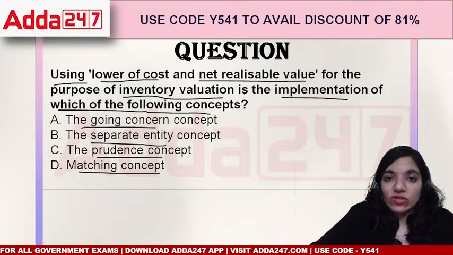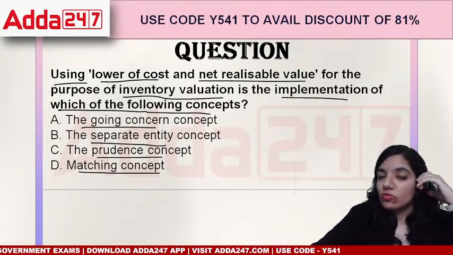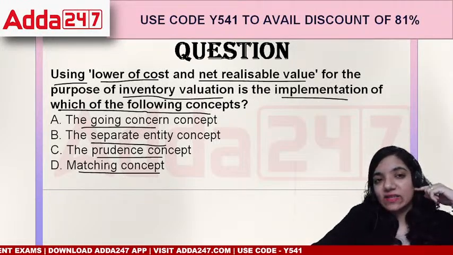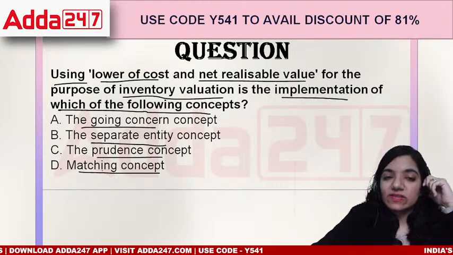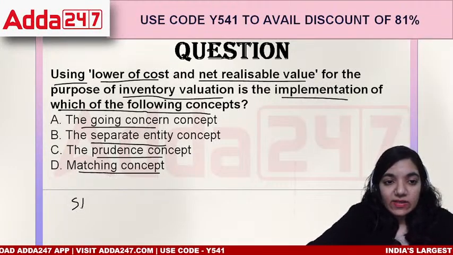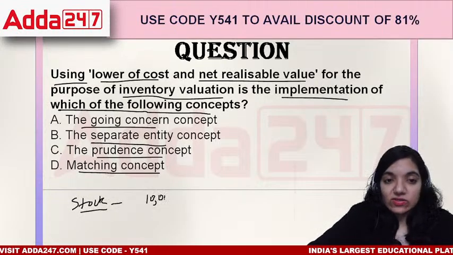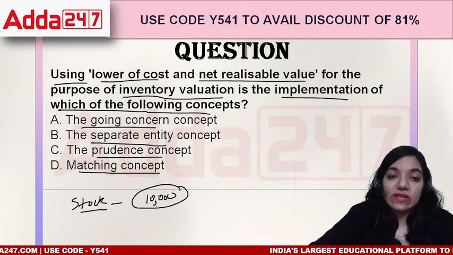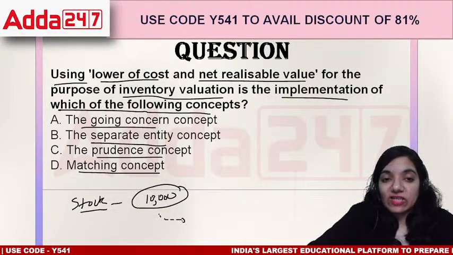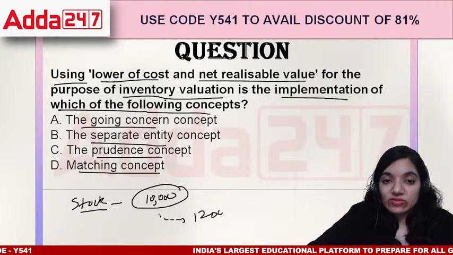Lower of cost or NRV is basically based upon stock. In terms of the inventory that we have, if I purchased it for 10,000, and then by the time I was selling it, it was at 12,000.